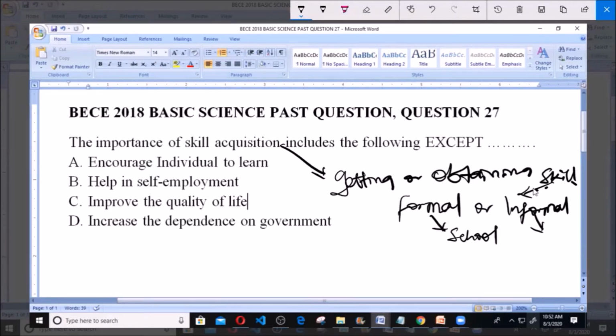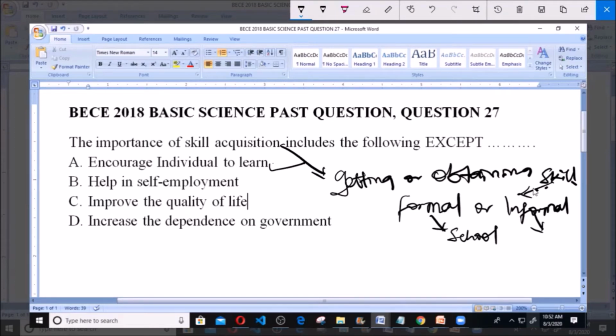A says encourage individual to learn. Skill acquisition involves learning. Once you acquire skill, you're learning, and our everyday life deals with learning. So skill acquisition will encourage individuals to learn. It will enable you to learn more, because the more you acquire skill, the more you learn. So A is an importance of skill acquisition.